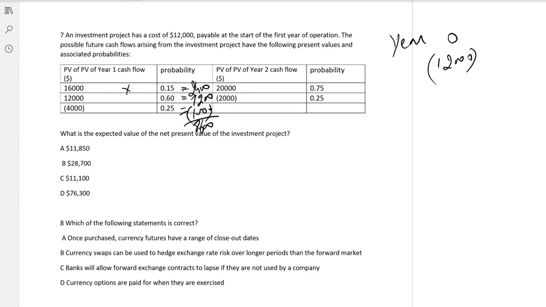Okay, what about this? This is 15,000 and this is 500, 14,500. So if we add 8,600 plus 14,500 minus 12,000, the answer is 11,100. So C is the answer.